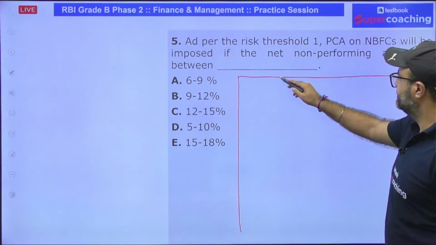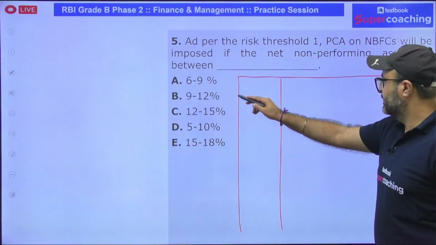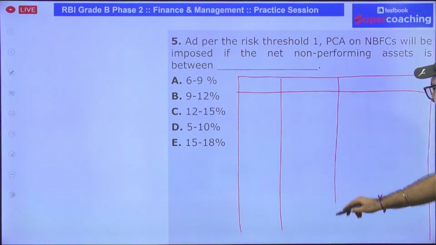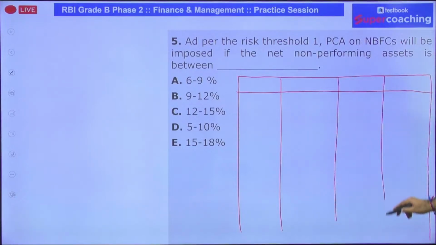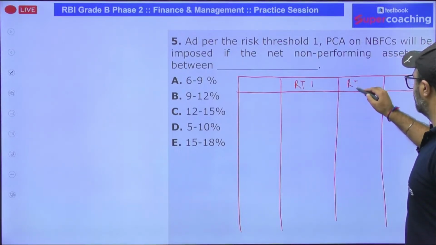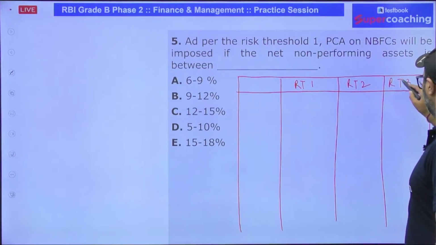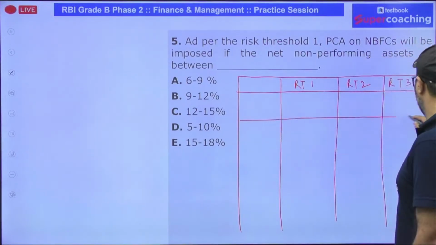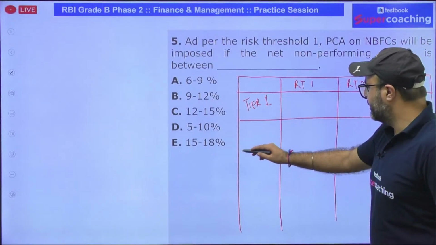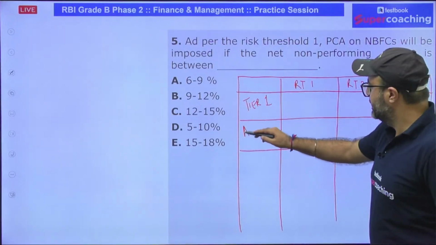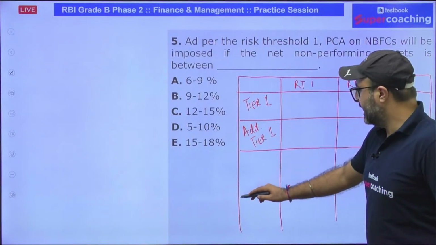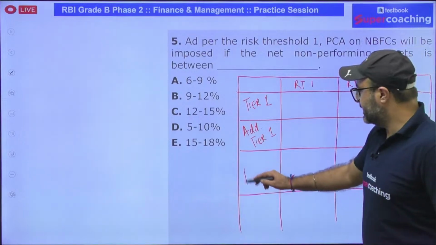Under PCA, we have three risk threshold conditions. First, we call it as risk threshold 1, then risk threshold 2, and risk threshold 3. So I write it as risk threshold 1, risk threshold 2, and risk threshold 3. First, it is on the basis of tier 1 capital. Second, we have is additional tier 1 capital. And the third one we have is, that is net NPA.